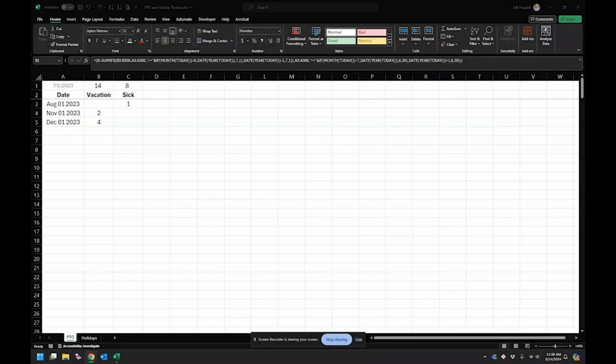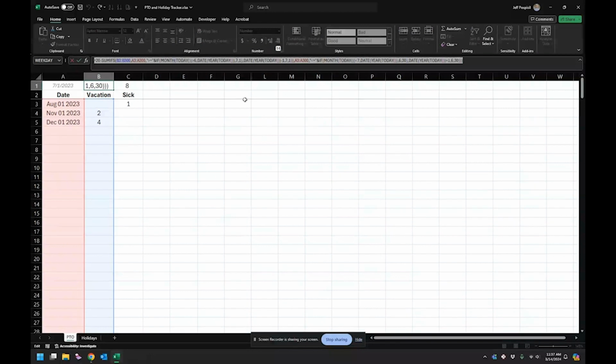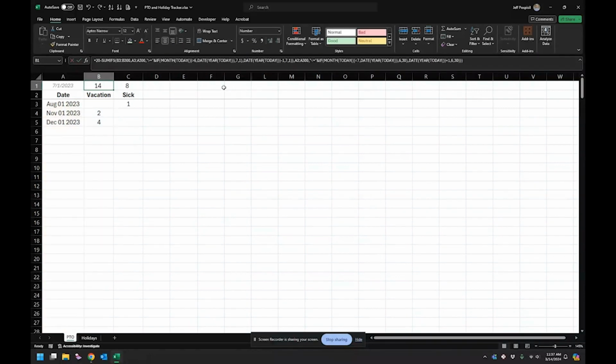So the next sheet I want to show you is my paid time off tracker. And I know this looks super simple. I mean, it doesn't even look like it's worth having a spreadsheet. So this is the amount of vacation days that I have left, and this is the amount of sick days I have left. Again, it looks super simple, but I did make some more complicated formulas, where you could see that up here. That's fairly complicated because I wanted to do all the work for me as much as possible.